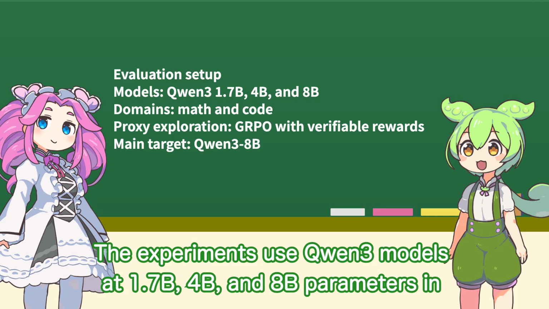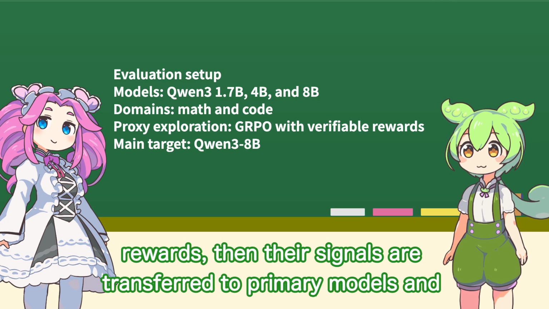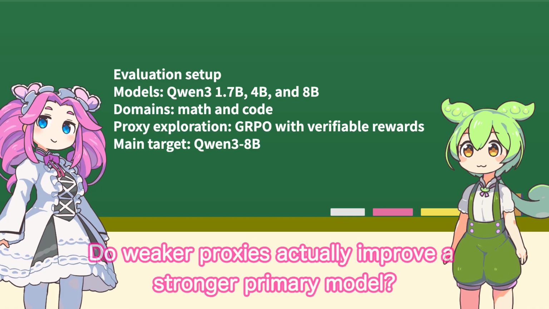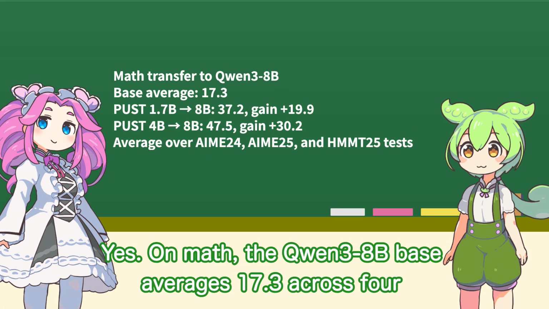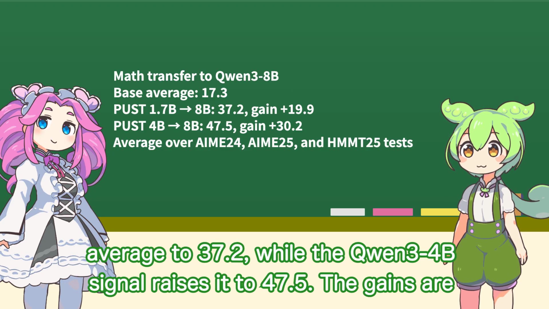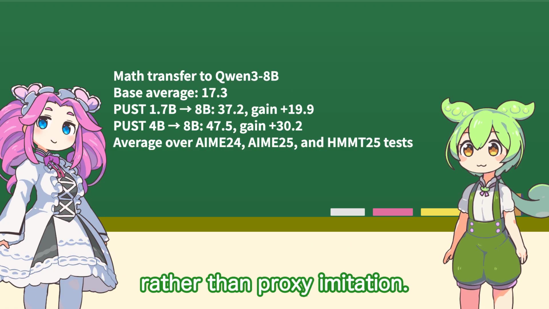The experiments use Qwen3 models at 1.7B, 4B, and 8B parameters in math and code. Proxy experts are trained with GRPO using verifiable rewards. Then their signals are transferred to primary models and compared with the base models and direct reward optimization. Do weaker proxies actually improve a stronger primary model? Yes, en masse. Transferring the Qwen3 1.7B signal raises that average to 37.2, while the Qwen3 4B signal raises it to 47.5. The gains are measured against the same 8B base.